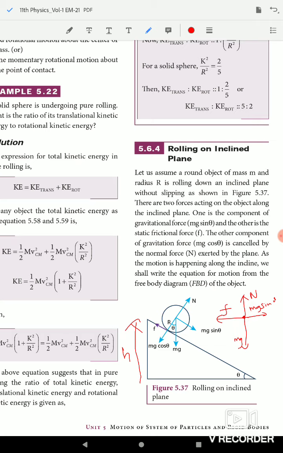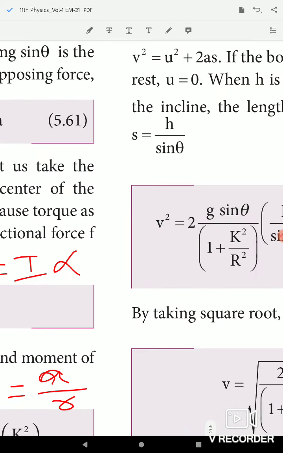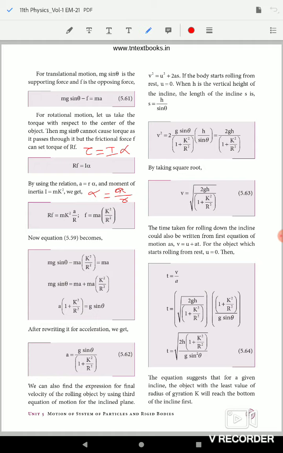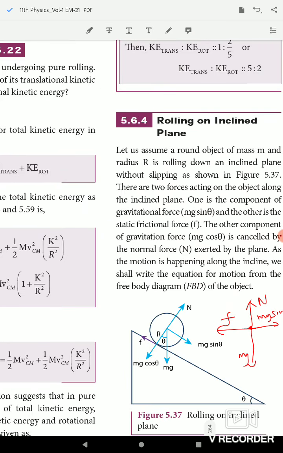So sin theta equal to opposite side by adjacent side, or rather, in this case, the inclined length is s and the height is h.